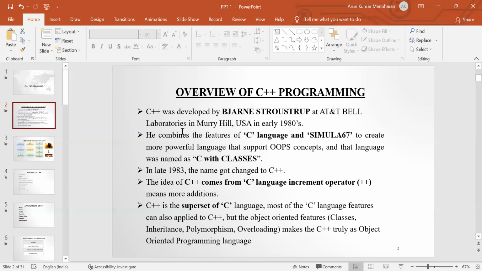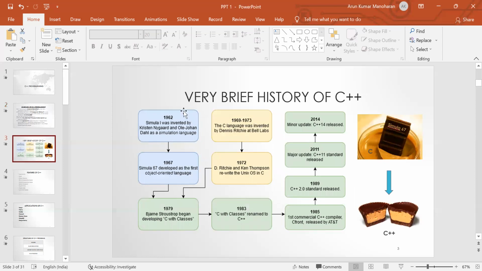Next we are going to see a brief history of C++. In the year 1962, Simula 1 was invented. Later, in the year 1967, Simula 67 was developed as the first object-oriented language. Then from 1969 to 73, the C language was developed by Dennis Ritchie at AT&T Bell Laboratories. C is a structure-oriented programming language, and it follows the top-down approach. Later in 1972, Dennis Ritchie and Ken Thompson rewrote the Unix operating system in the C language.